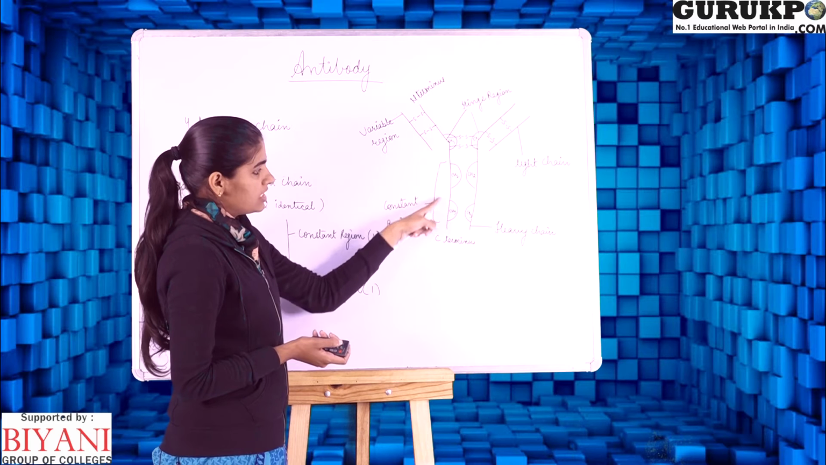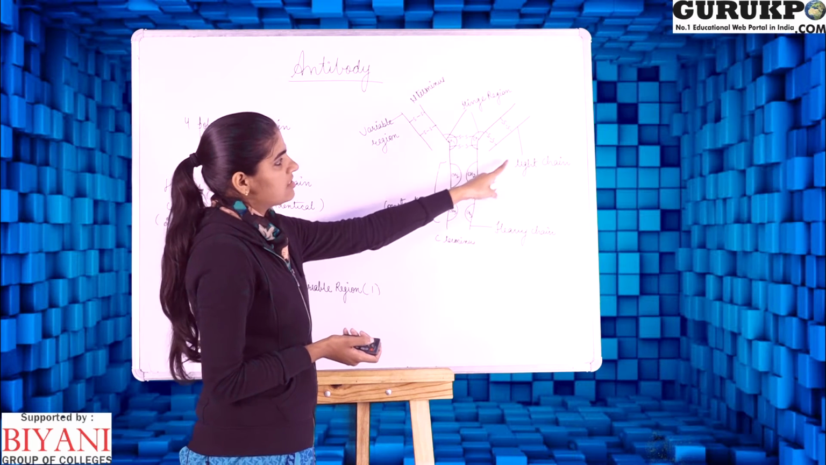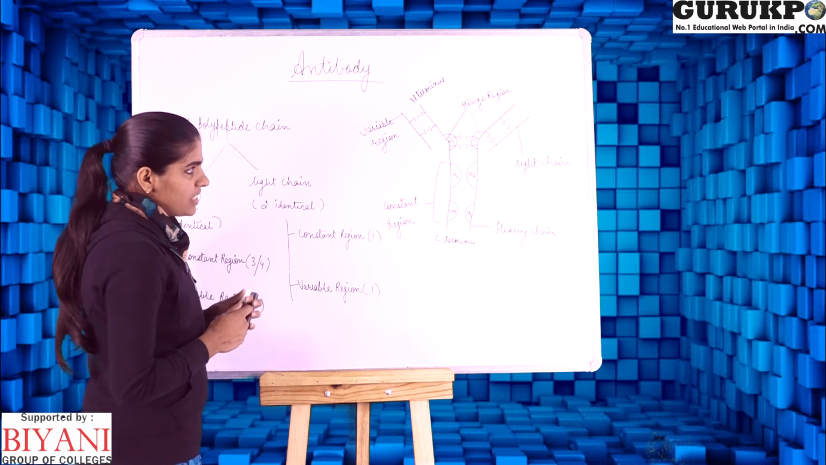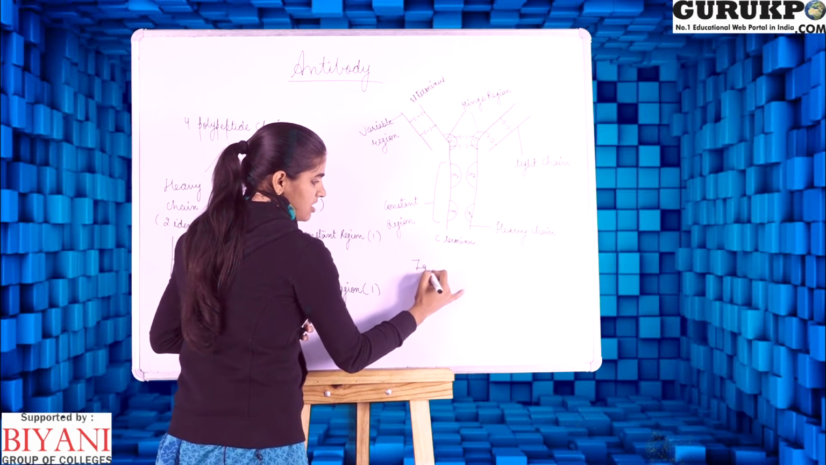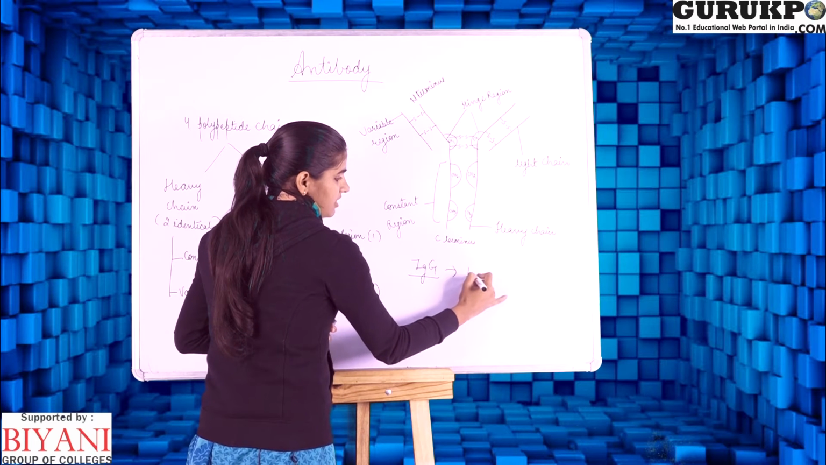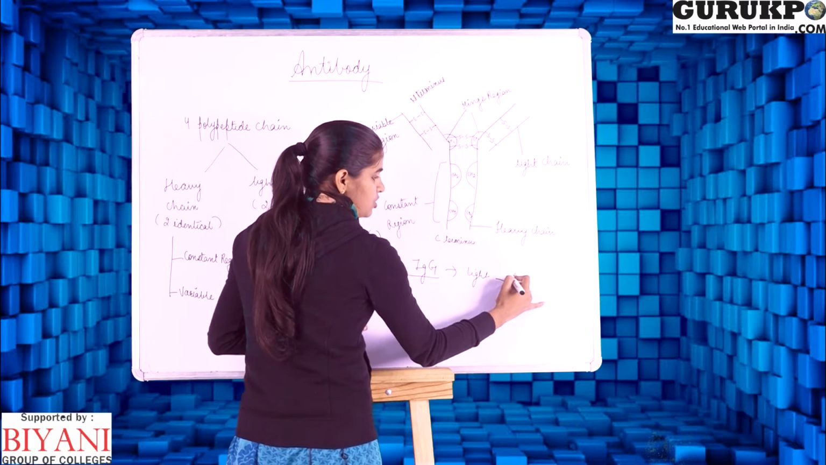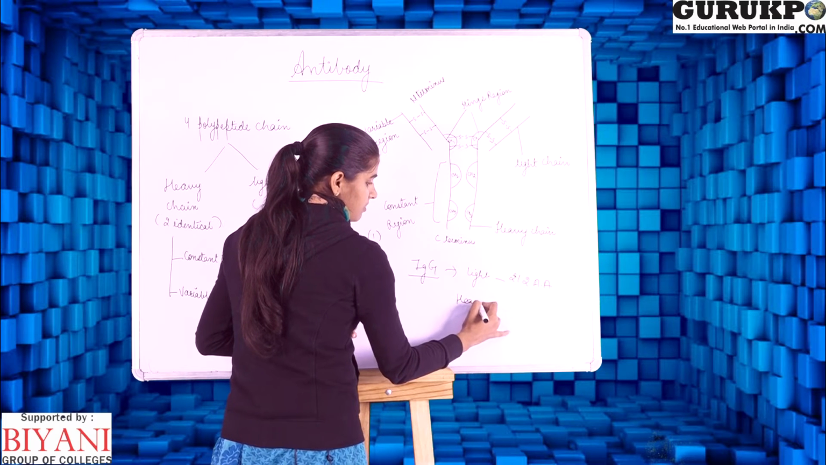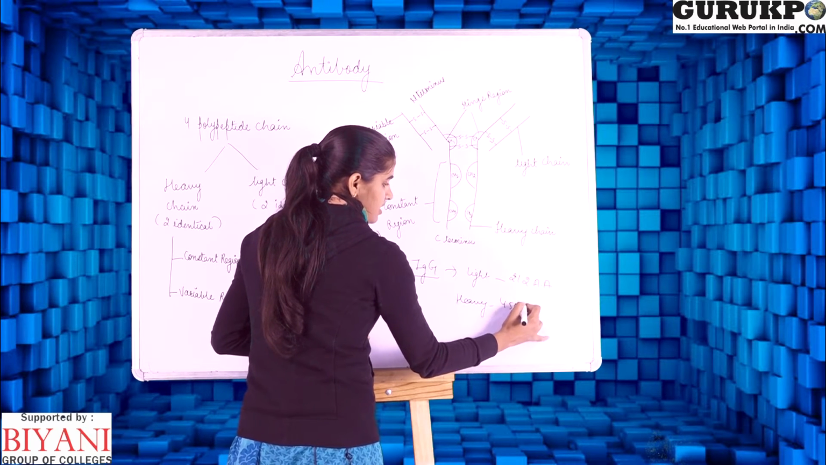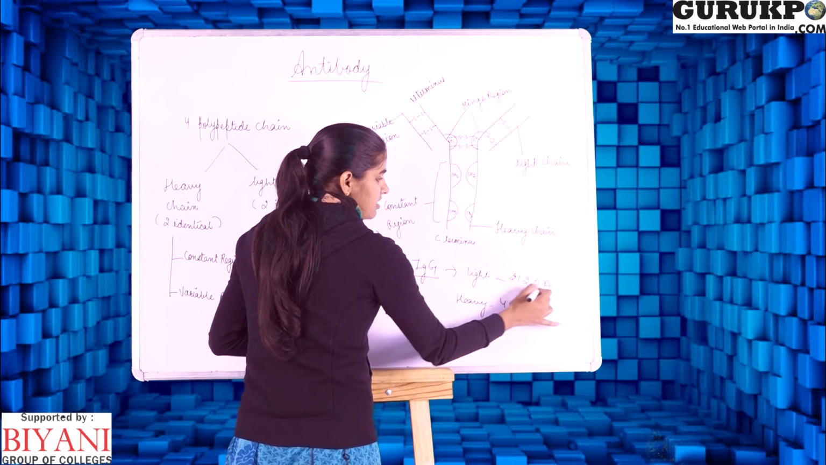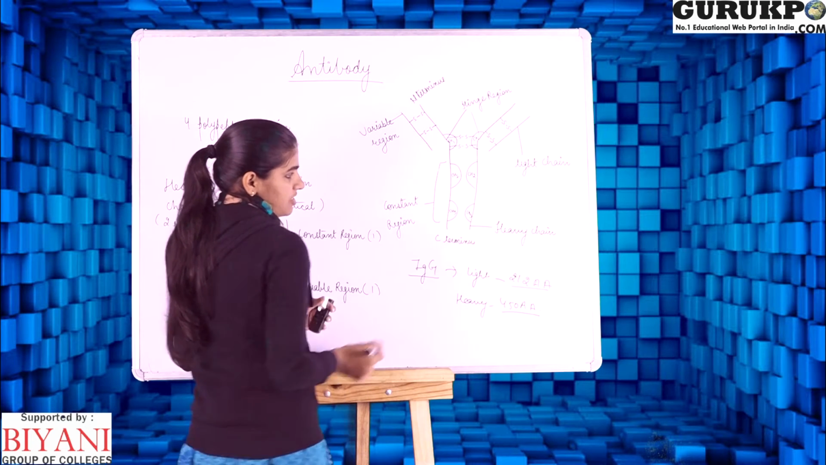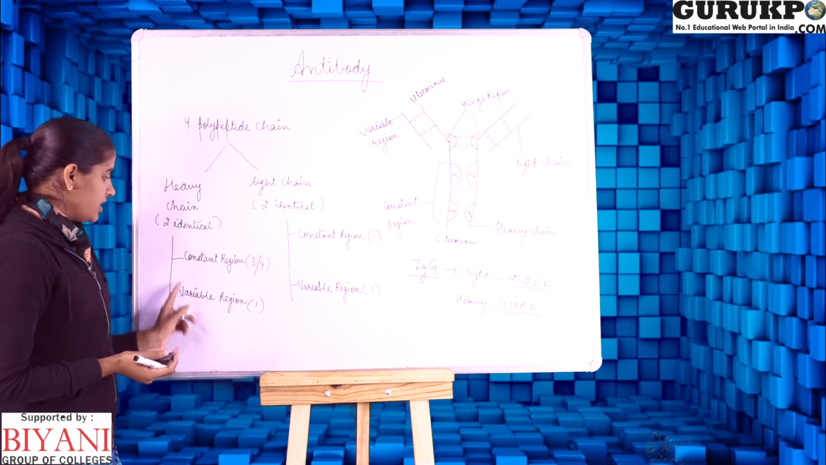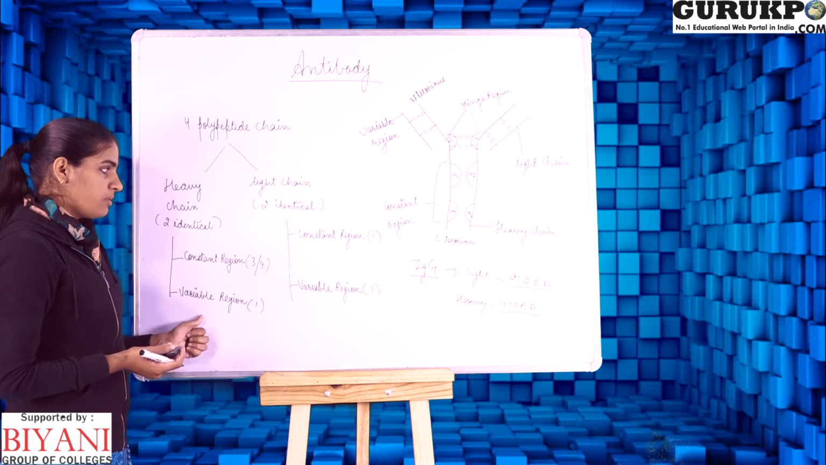The heavy chain has a larger number of amino acids, whereas the light chain contains a short number of amino acids. For example, in the IgG antibody, we have a light chain with 212 amino acids, whereas the heavy chain has 450 amino acids. So the number of amino acids differentiates the light chain from the heavy chain. These light and heavy chains are further divided into the constant region and the variable region.